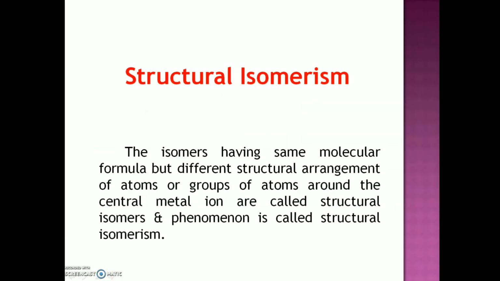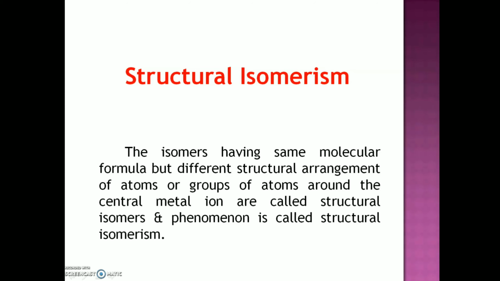Let us move on to structural isomerism. What is meant by structural isomerism? The isomers having the same molecular formula but different structural arrangement of atoms or groups of atoms around the central metal ion are called structural isomers.